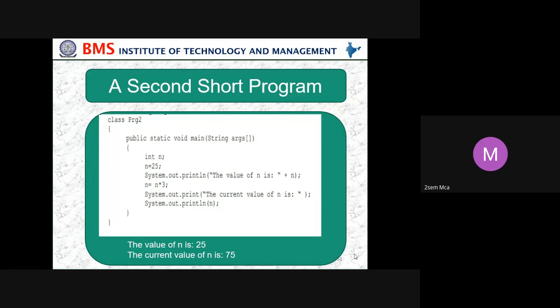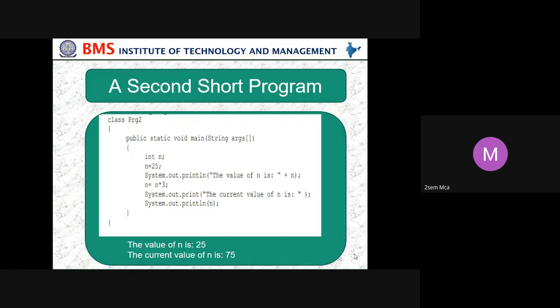Whenever you want a print statement in Java, you have to use the complete line System.out.println. Again, S should be a capital letter. S is always a capital letter; in System, S is capital. System.out.println, the value of n is, plus n.